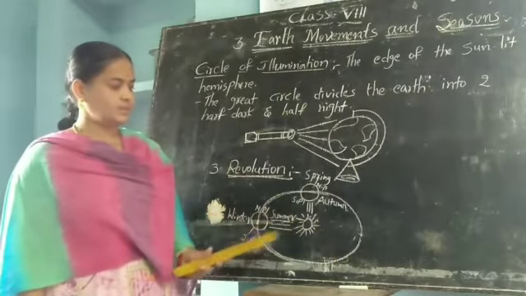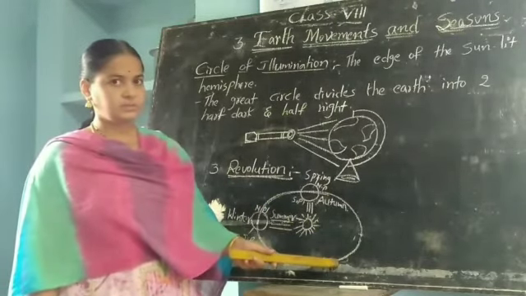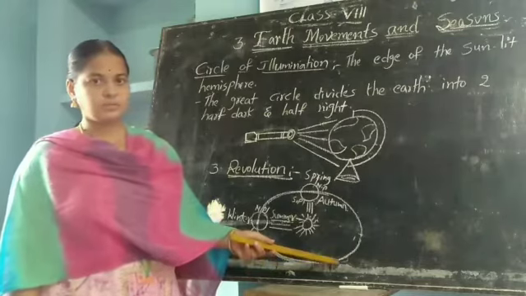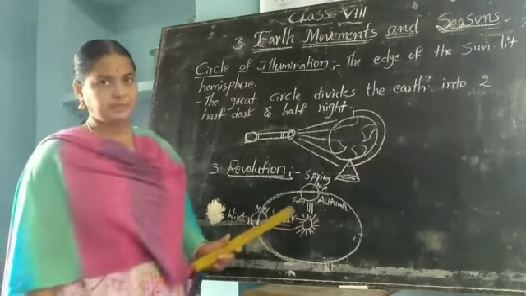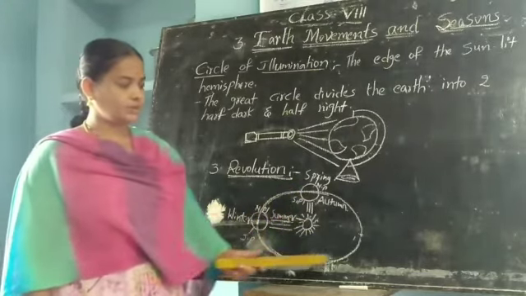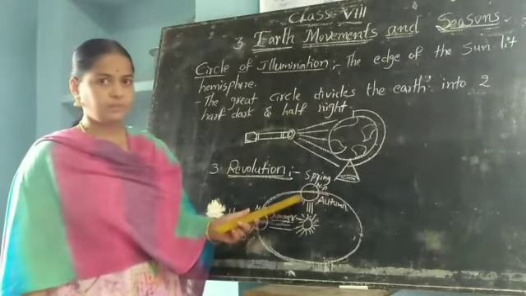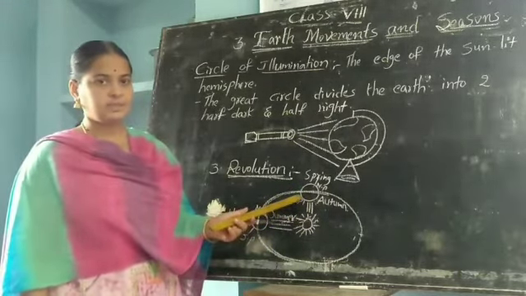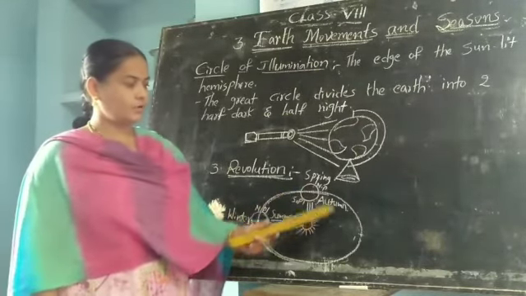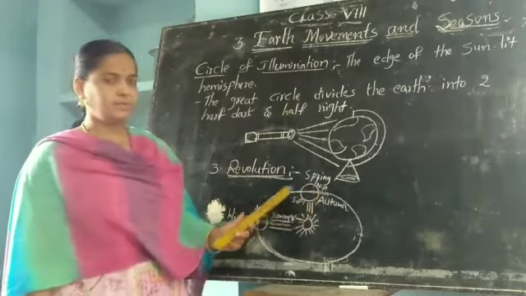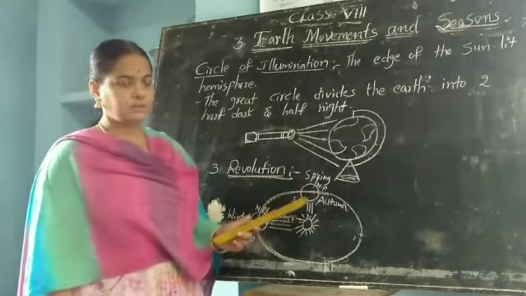Here 6 months and here also 6 months. Total 12 months. That means 1 year. So it takes 365 1/4 days to complete this one revolution. That means 1 year. Like this, the seasons are forming. 4 seasons. Summer, winter, spring and autumn seasons are forming.